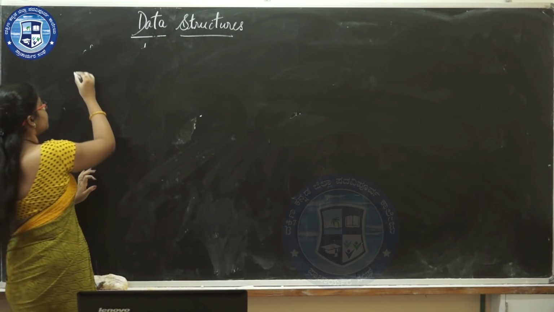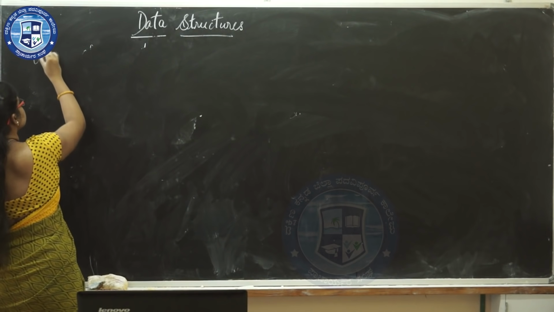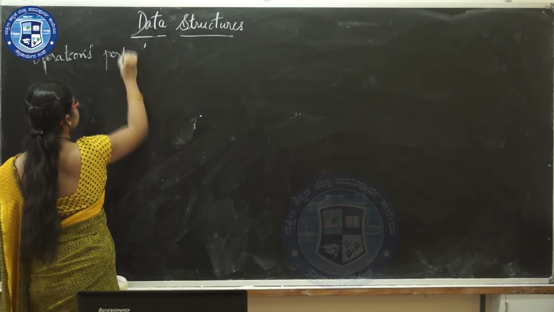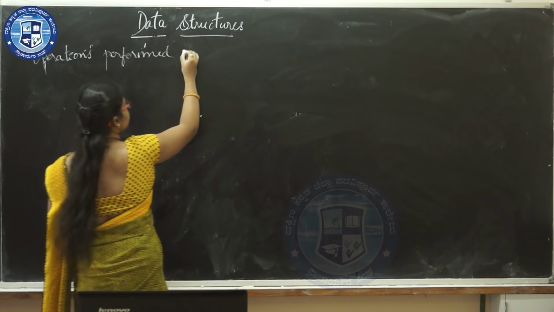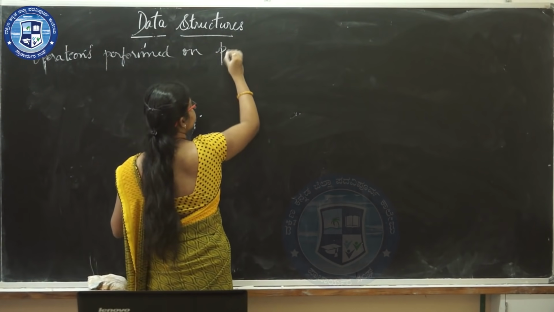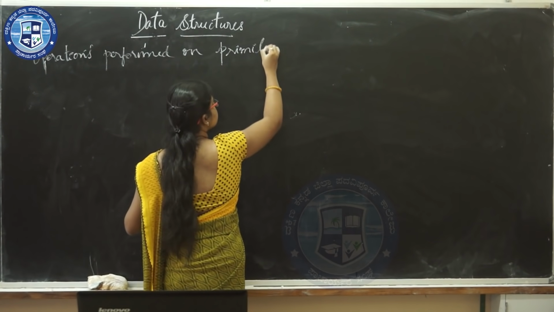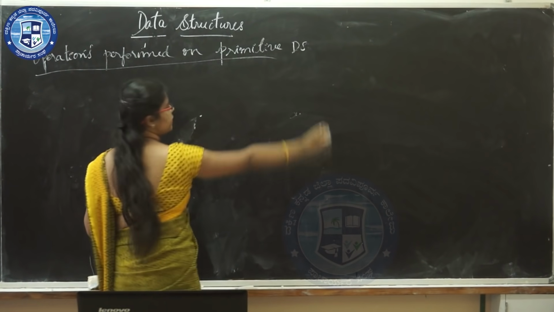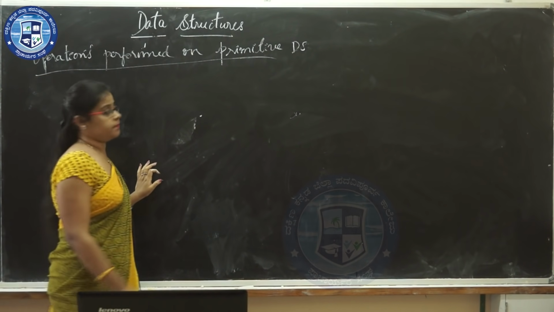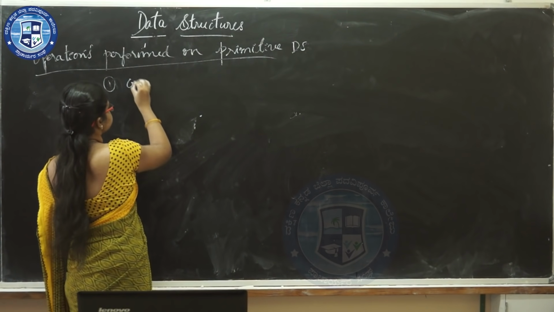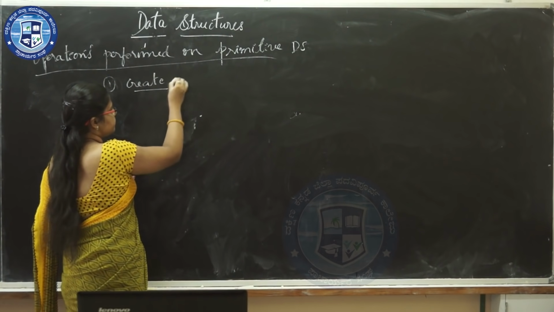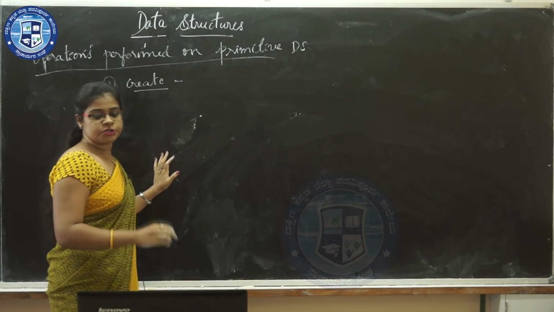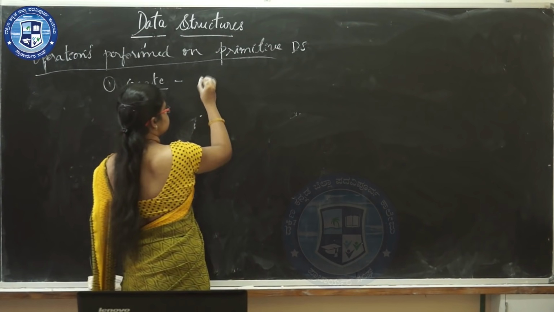Next concept is operations performed on primitive data structure. The first one is create.